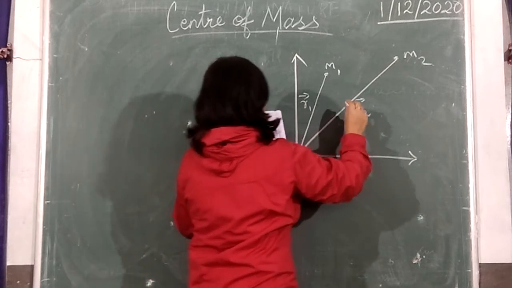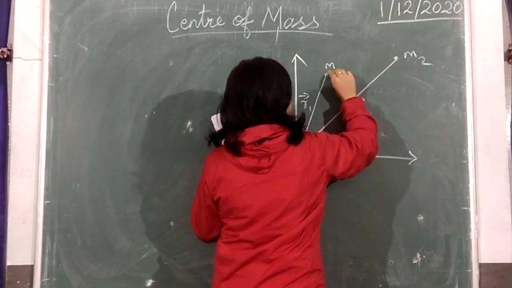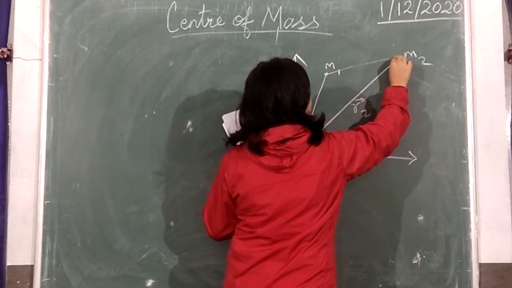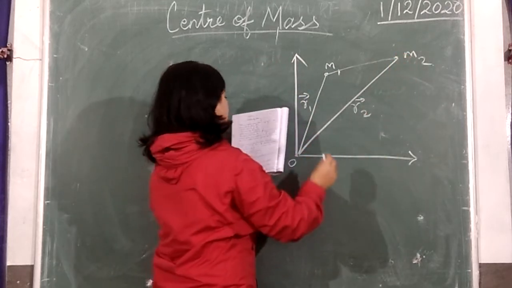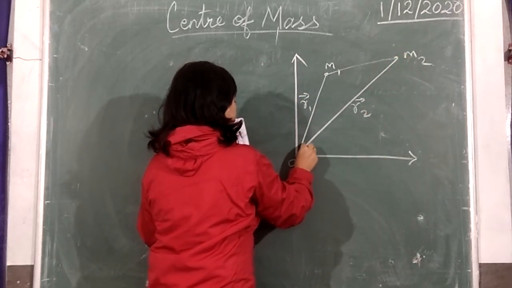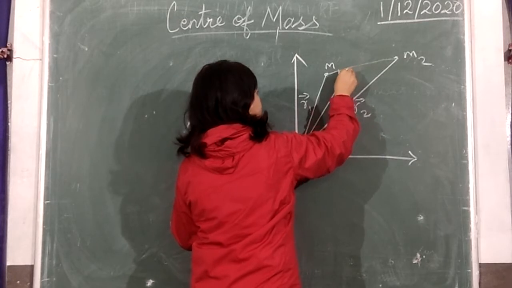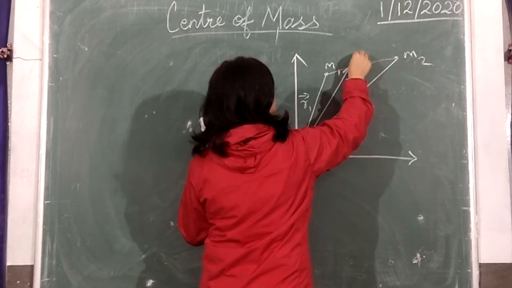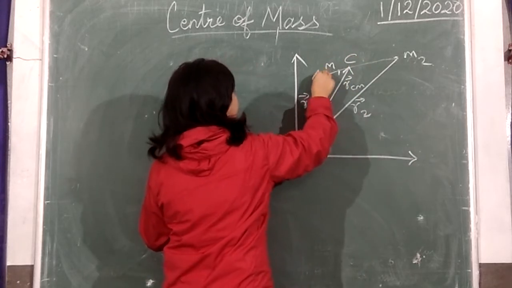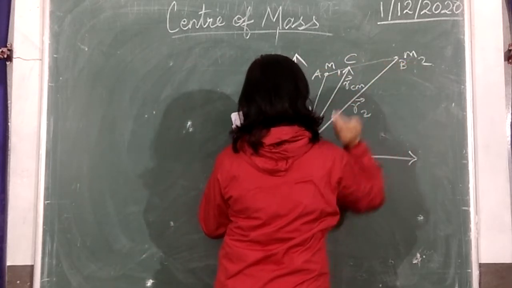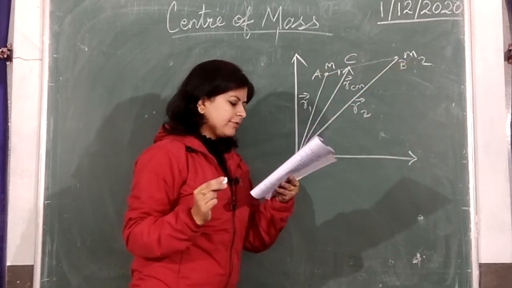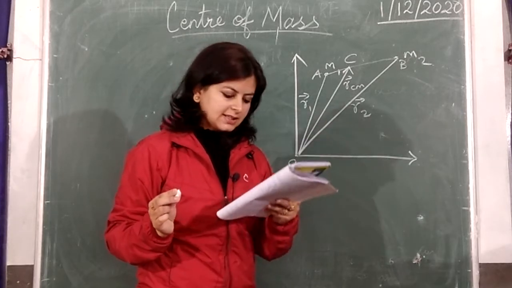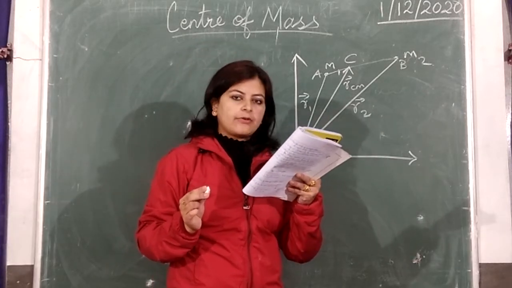The center of mass lies somewhere in between, on the line joining these. Let the position of the center of mass be given by RCM. Let the point be C, and this is point A and this is point B. Now in the figure, m1 and m2 are the two masses whose position vectors are r1 and r2.